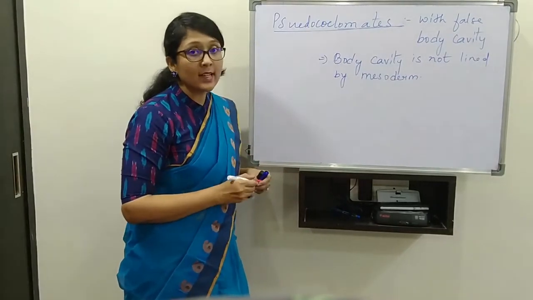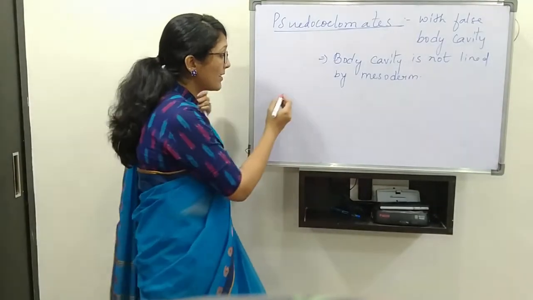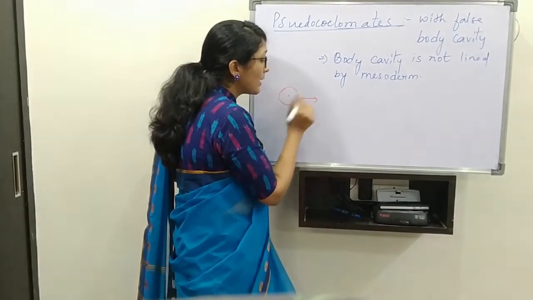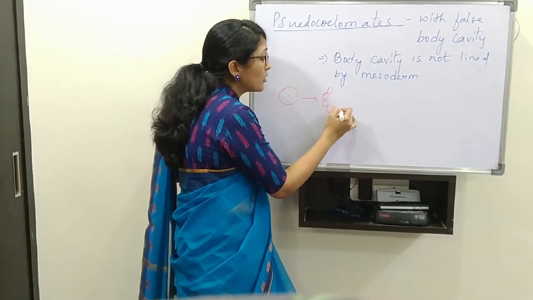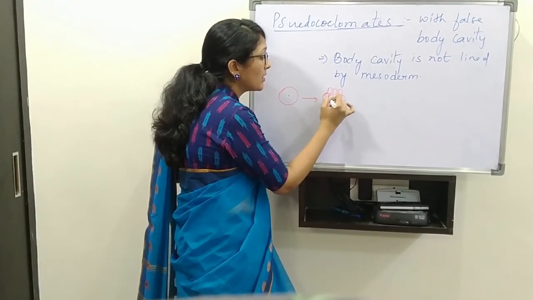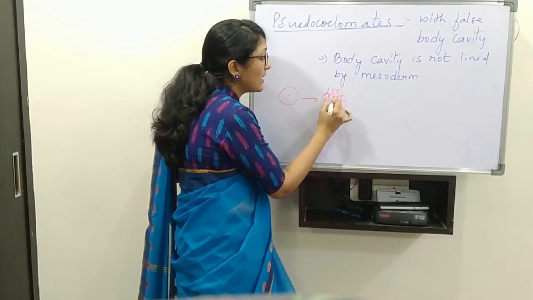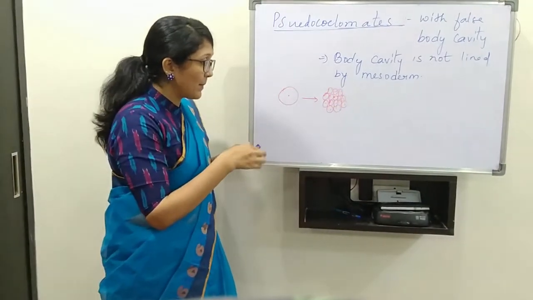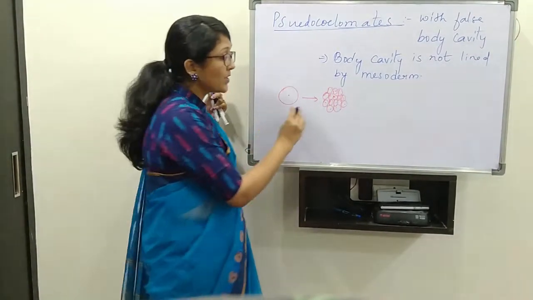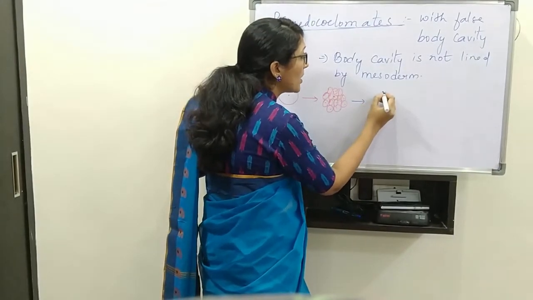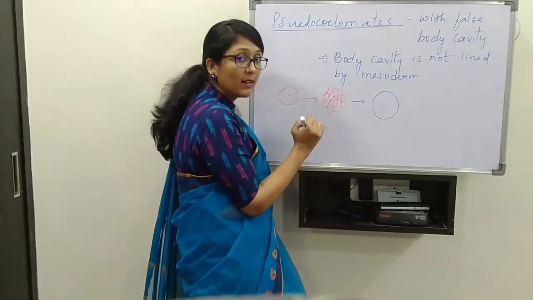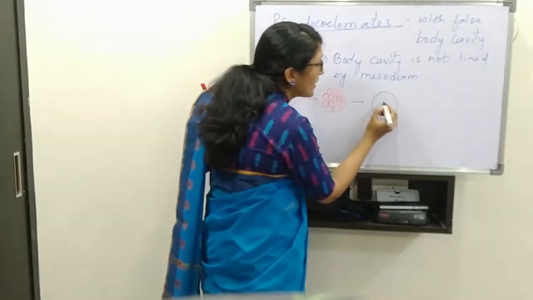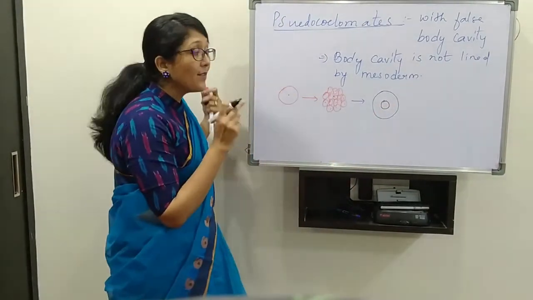We will try to understand by drawing the diagram. We have already studied that zygote formation will be there, where the zygote will undergo cell division and increase in number. The next step is the differentiation of the cells into layers. There will be formation of the outer layer, that is ectoderm, and the inner layer, that is endoderm.